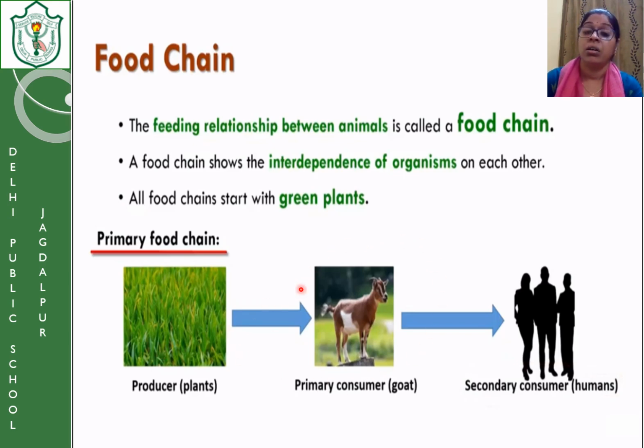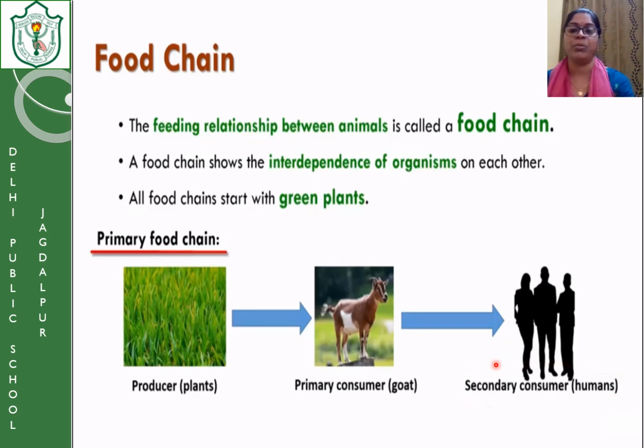If the goat or all the herbivores are removed from the ecosystem, the plants will increase in numbers because nobody is there to eat the plants. The carnivorous will automatically die. Why? Because they will not start eating the plants. So to maintain the balance in the environment, we need each and every member of the food chain. Okay, we need every member of the food chain.